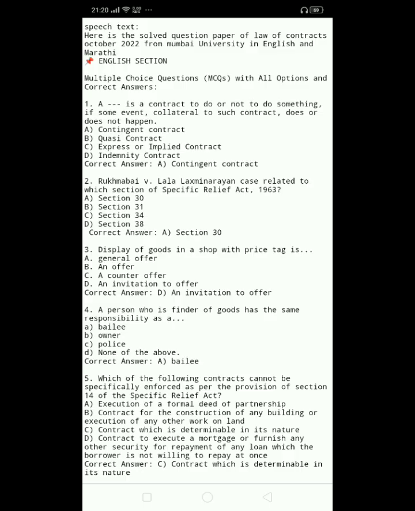4. A person who is finder of goods has the same responsibility as A. Bailee. B. Owner. C. Police. D. None of the above. Correct answer, A. Bailee.